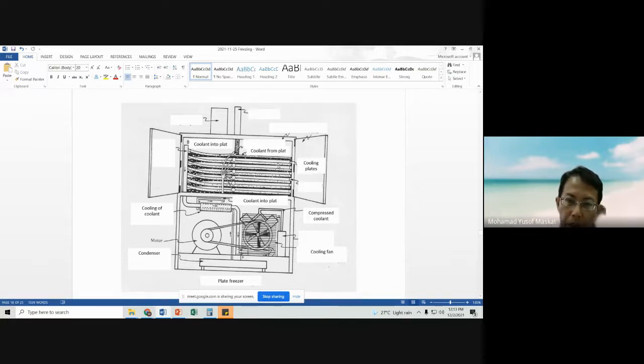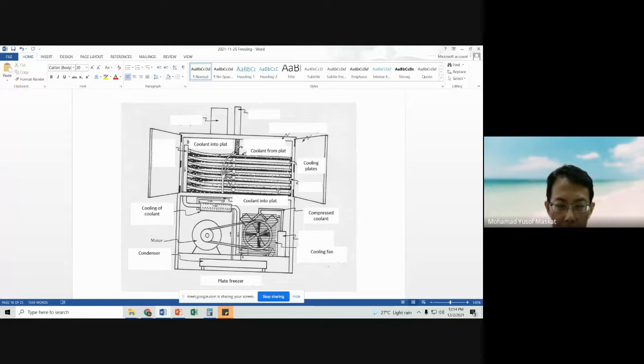Compared to the tunnel freezer, freezing by air, this is much more efficient freezing. However, the setback is that this is only suitable for products that have a uniform dimension, for example in the form of a cube.